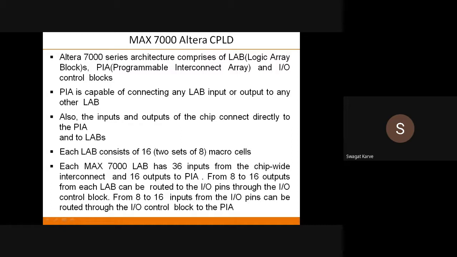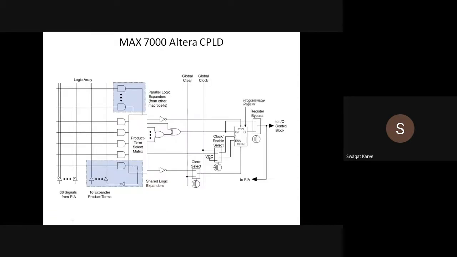And what is the purpose of PIA, the programmable interconnect array? It's capable of connecting any 2 logic array blocks with each other. Each LAB consists of 16 macrocells, in sets of 8, 2 sets of 8. Each Max 7000 logic array block has 36 inputs from the chip wide interconnect and 13 outputs to the PIA, from 8 to 16 outputs from each logic array block. So these are the typical connections, how actually they are connected with each other.